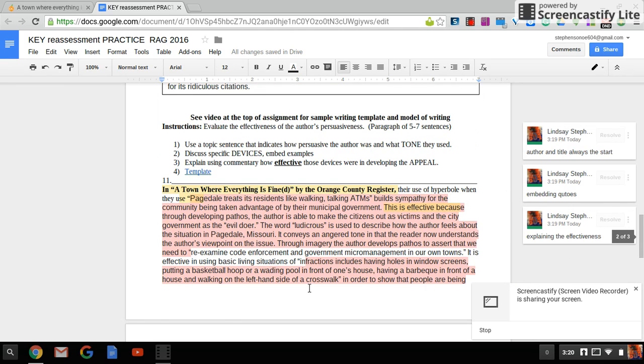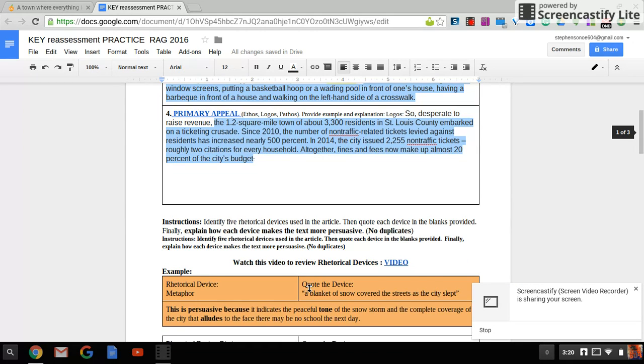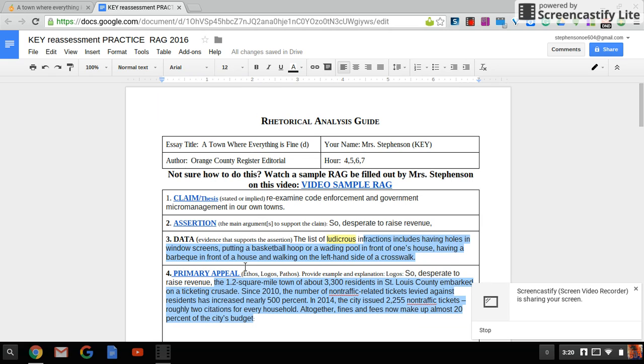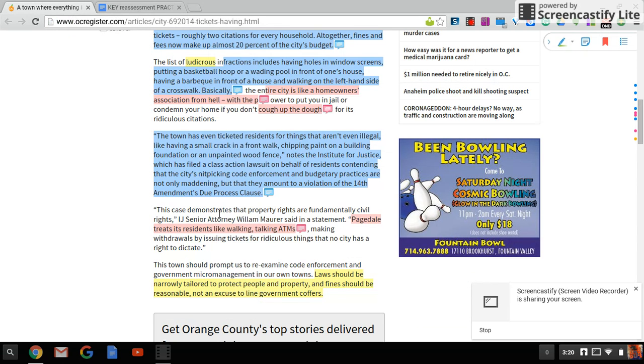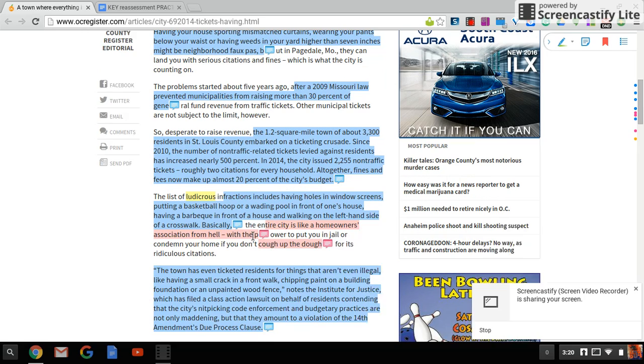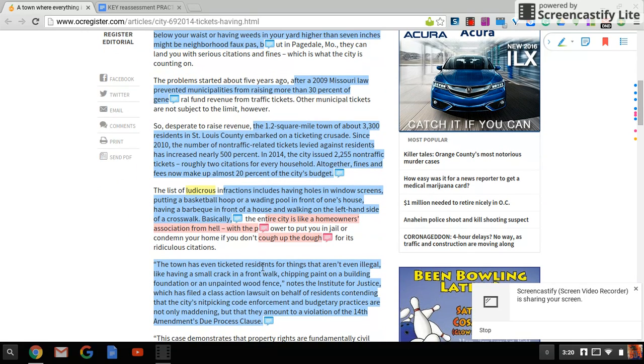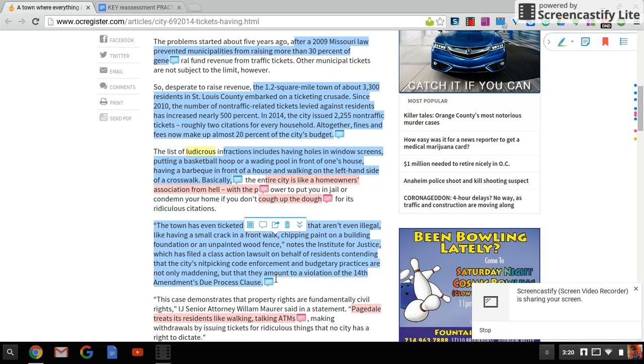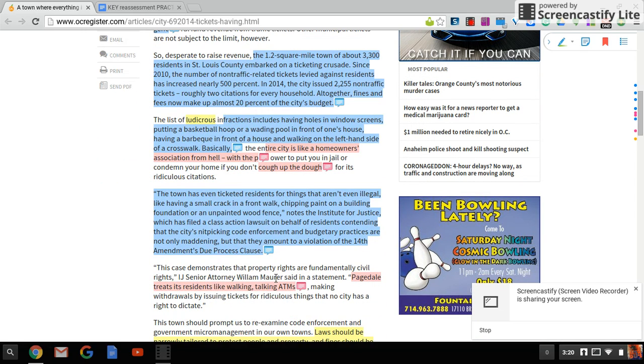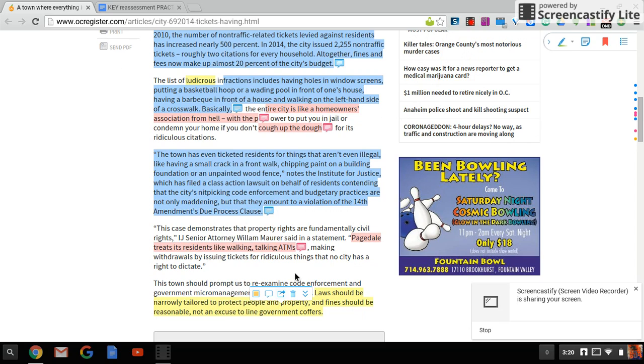All right, so I will make sure that you guys have access to this, and hopefully your rag looks similar to this. You don't have to have the exact same devices I had. Hopefully you have imagery and details. There is one of diction, an idiom, hyperbole. All of those would be ones that I would use.